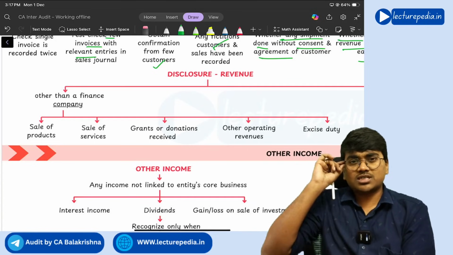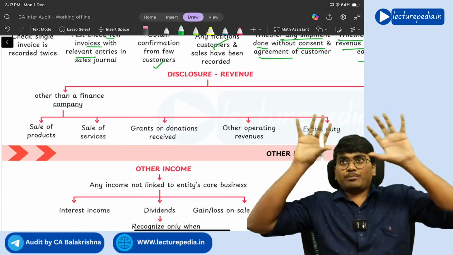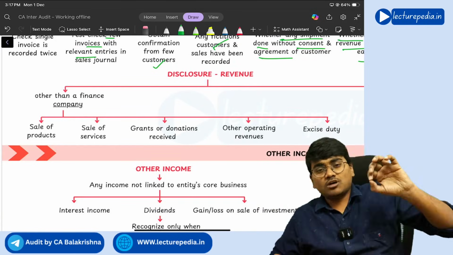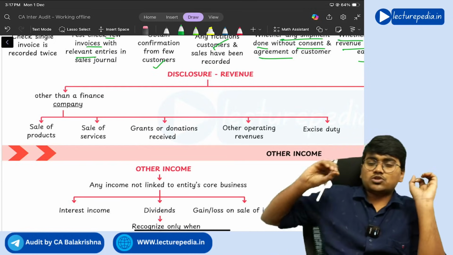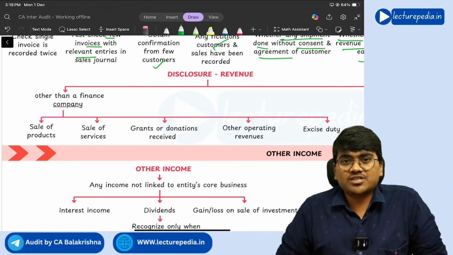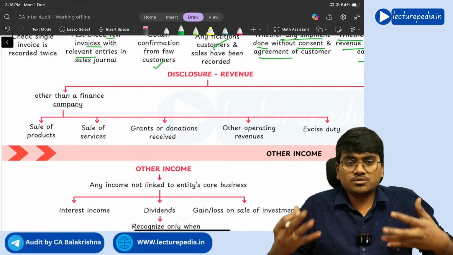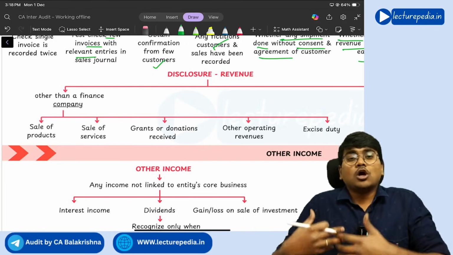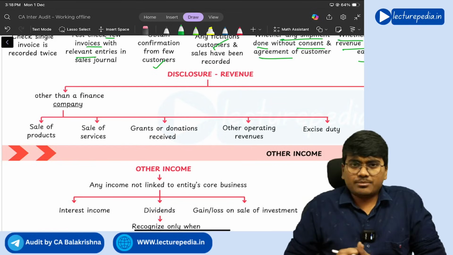Next, disclosures with respect to revenue. So what disclosures do you make? These disclosures you can bifurcate into two: in case of companies other than finance companies, and in case of finance companies. Finance company means banking companies, NBFCs, all these are finance companies whose major income will be interest income or income from dividends.